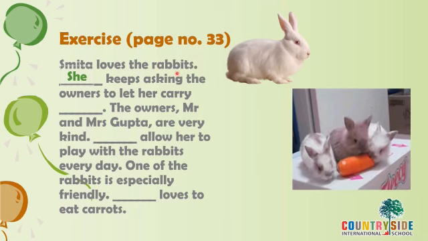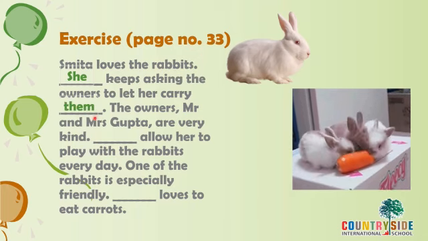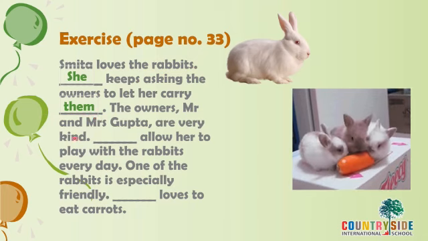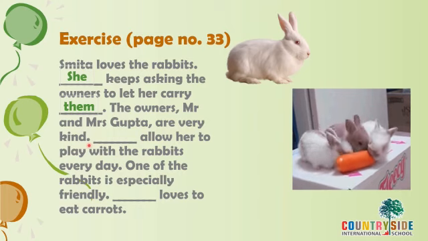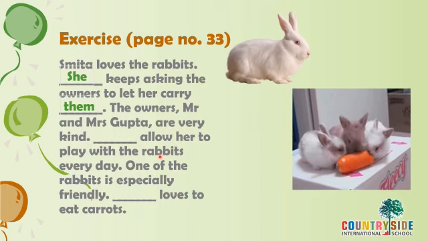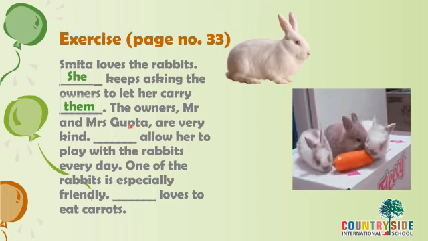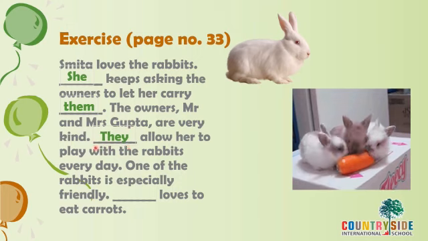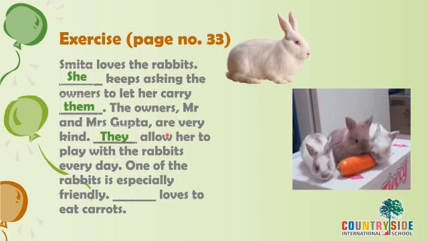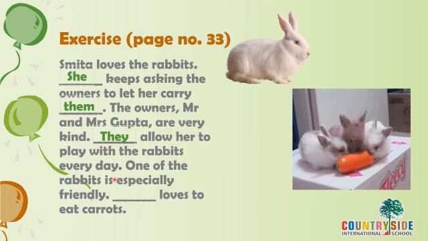So rabbits were more than one. So what will you write? Them. The owners, Mr. and Mrs. Gupta, are very kind. They were very nice. Dash allow her to play with the rabbits. So Mr. and Mrs. Gupta, they are more than one. So what will they write? They allow her, they allow Smita to play with the rabbits every day.